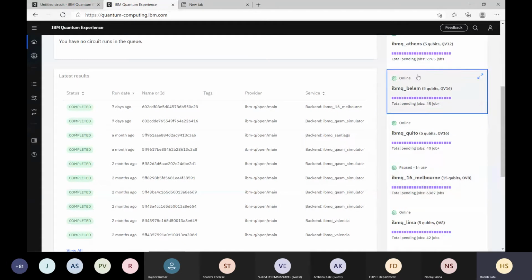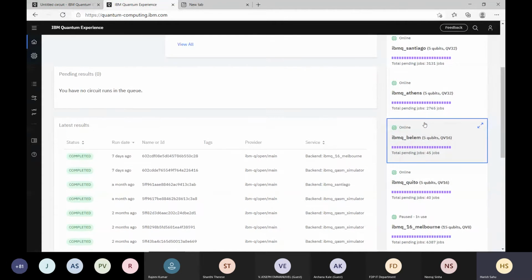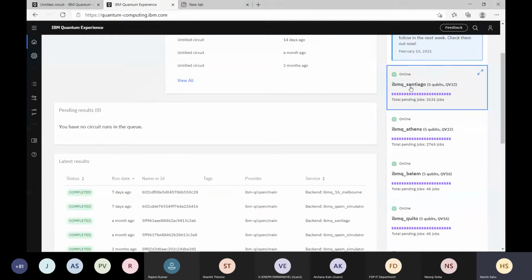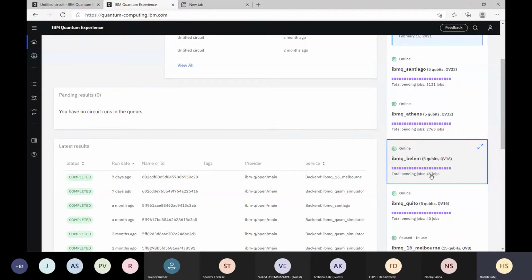So those which are available and ready to run your quantum circuit will be shown here. If you see states here that this IBM Q Santiago is online, and there are 3131 jobs pending, so there is a long queue. If you go here, this Bellum, there is a very short queue, 45 jobs.